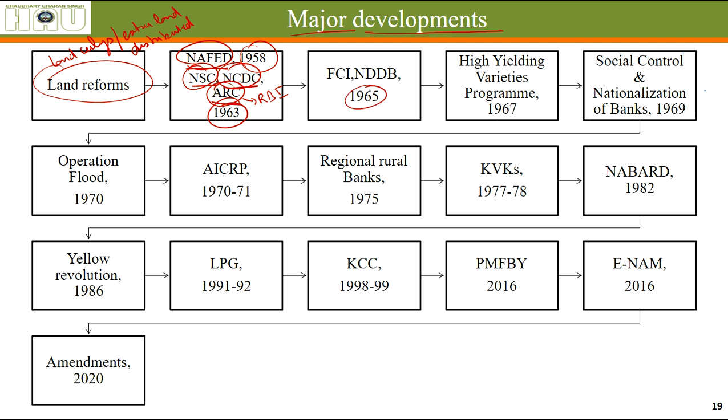Later on in 1965, Food Corporation of India and National Dairy Development Board were made. Food Corporation of India is playing a predominant main role in the food security scheme, that is the public distribution system.